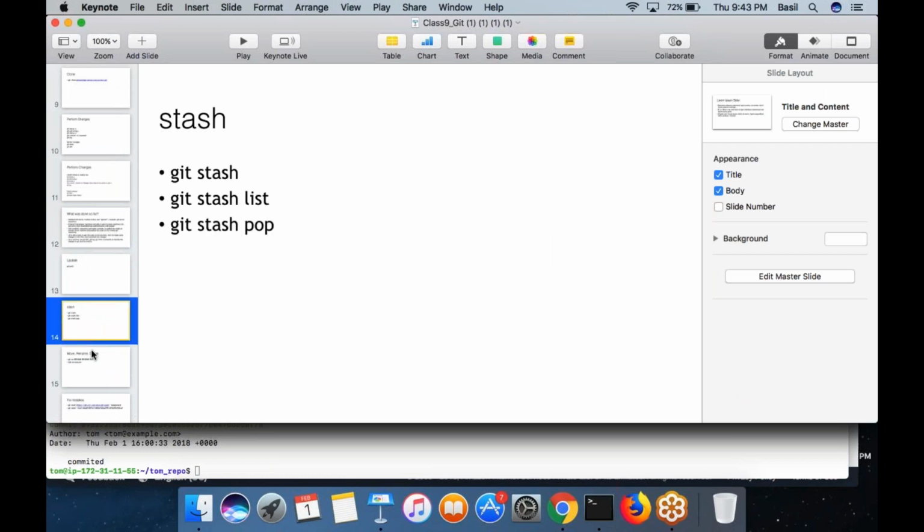Okay, so the next topic is git stash. So git stash is something like, let's say there's a developer who is working on something. Tom. Tom is working on adding the Paytm payment option.